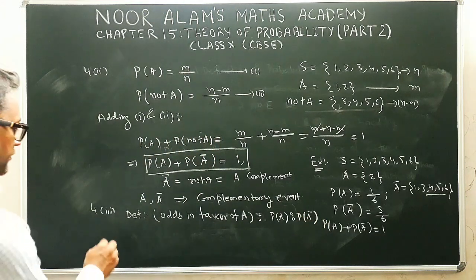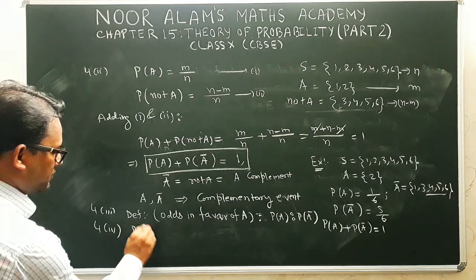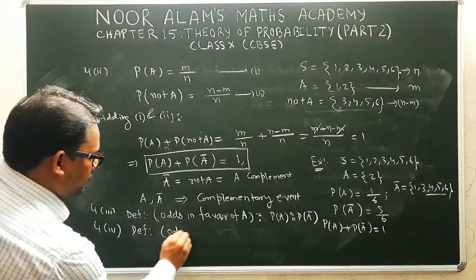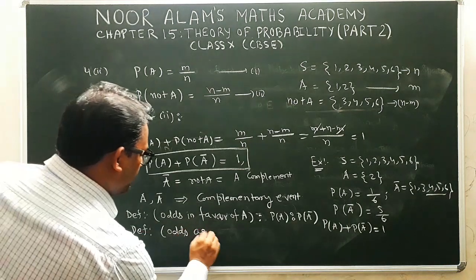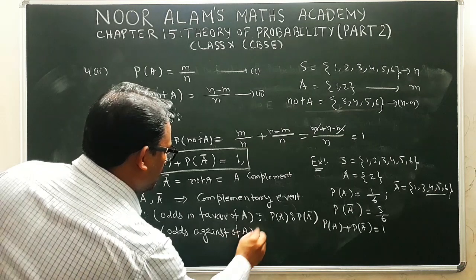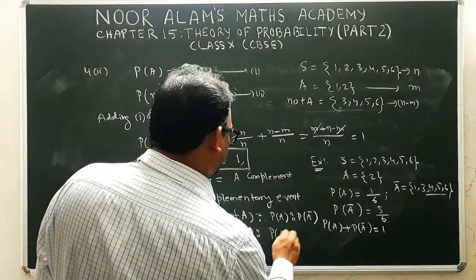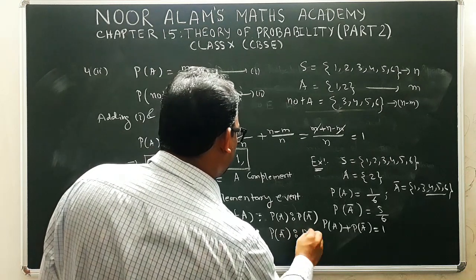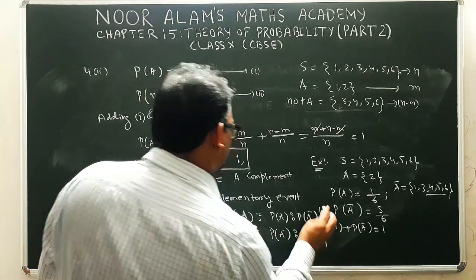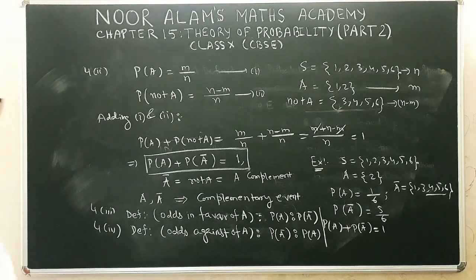Now another definition, 4 part 4: odds against event A. The definition is a ratio, probability of A complement is to probability of A. This is the definition. Okay, hope you understand this.